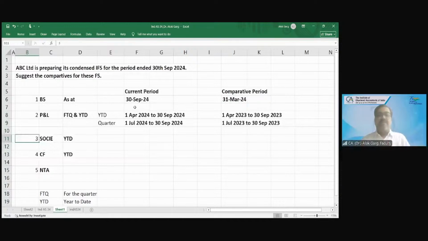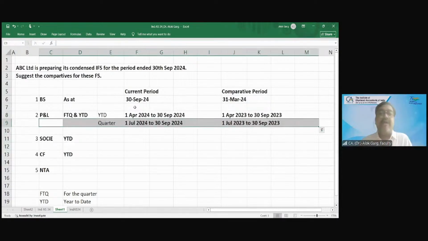Yes. So friends, the SEBI LODR. This part you have understood, we are showing P&L performance for an interim period, April to September. In this case, 6 months numbers are required as well as quarterly numbers. Why are these quarterly numbers also given?